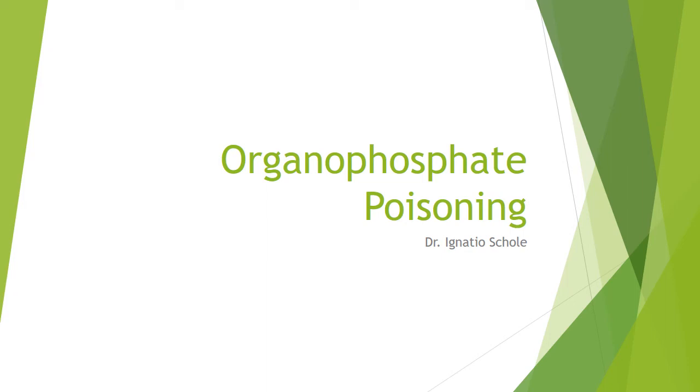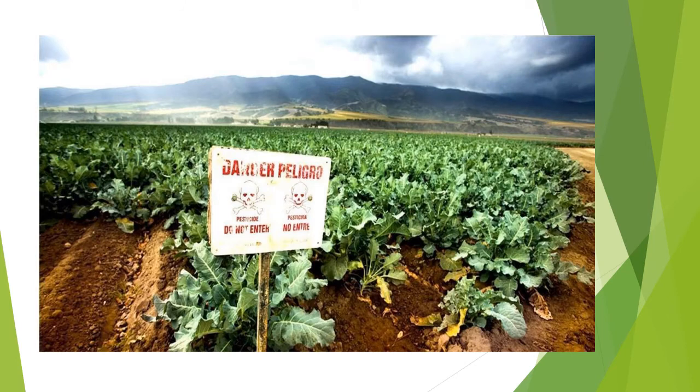Ignatius Cole, and we are talking today about organophosphate poisoning. So, the organophosphates are usually the insecticides and pesticides which are used in farms and to kill insects.